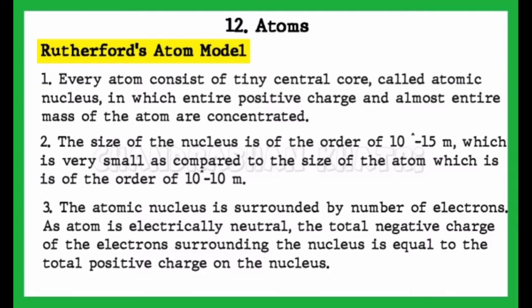Rutherford's atom model. First point. Every atom consists of a tiny central core called the atomic nucleus, in which the entire positive charge and almost the entire mass of the atom are concentrated.